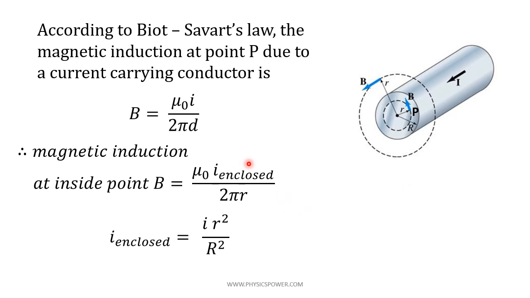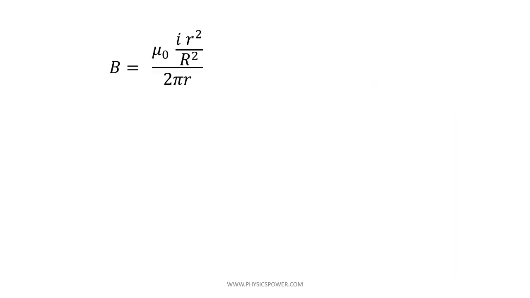If you substitute the I enclosed expression in this equation, you get B equals mu naught into I r square by capital R square, by 2 pi r. Now if you simplify, one r cancels, and the remaining expression will be B equals mu naught I r by 2 pi R square.